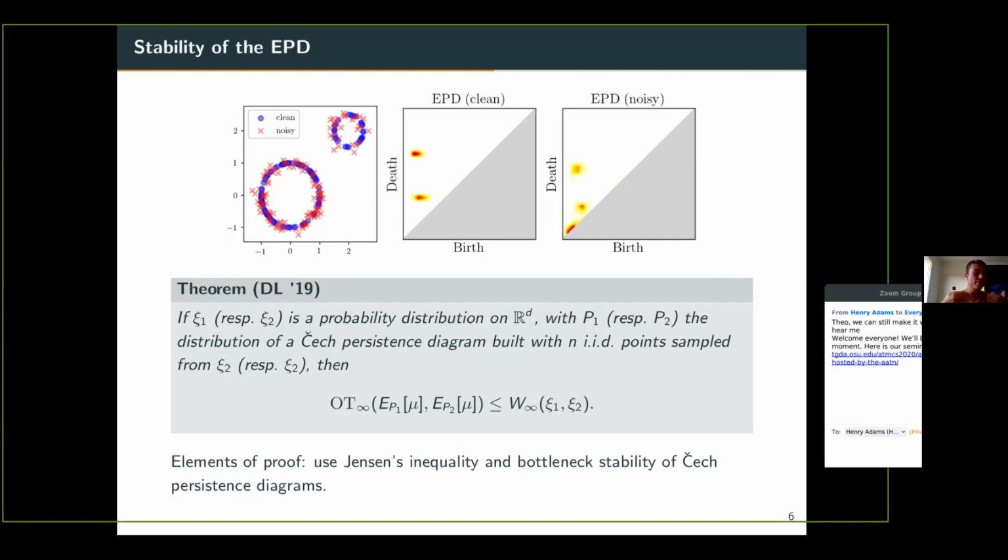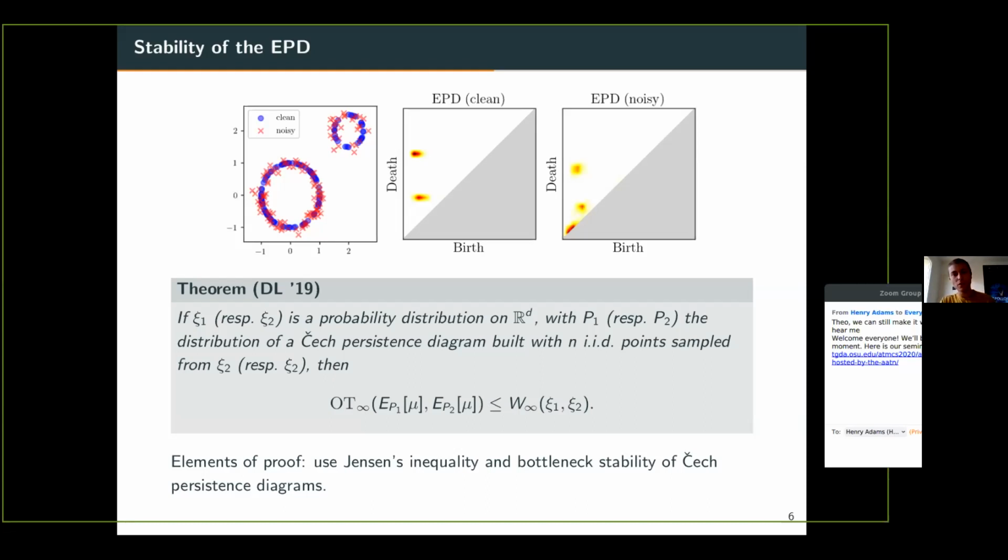We also have other stability results with p finite, but things get a little bit messier because you have some constants appearing, so we'll not get into details. But what you should think about is that you really have a nice stability result if you sample points, and you see that the EPD is a stable object. Okay, that's the first question.